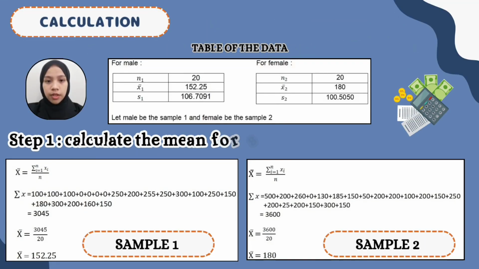This is the calculation of the mean for the sample. For male, the total cost divided by the sample size, which is 20, gives 152.25 ringgit, and for female, it costs 180. So we can proceed to find the variance.